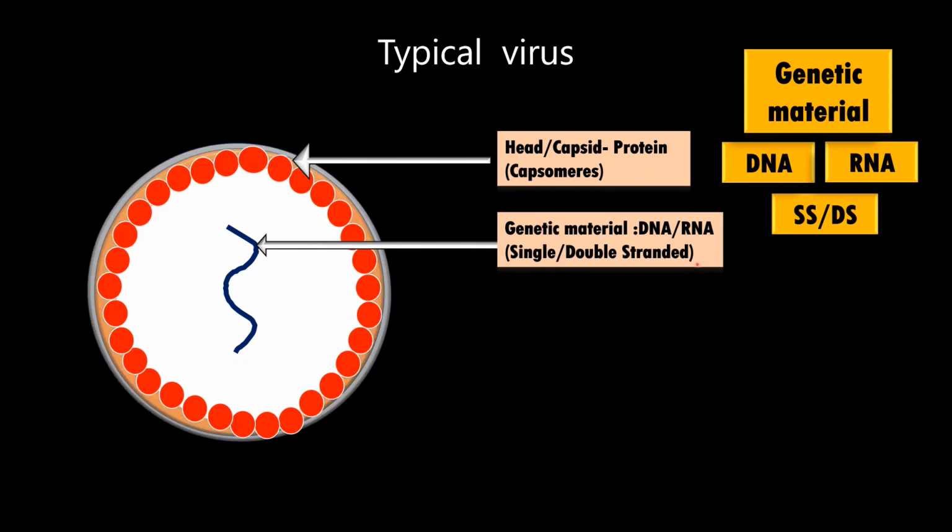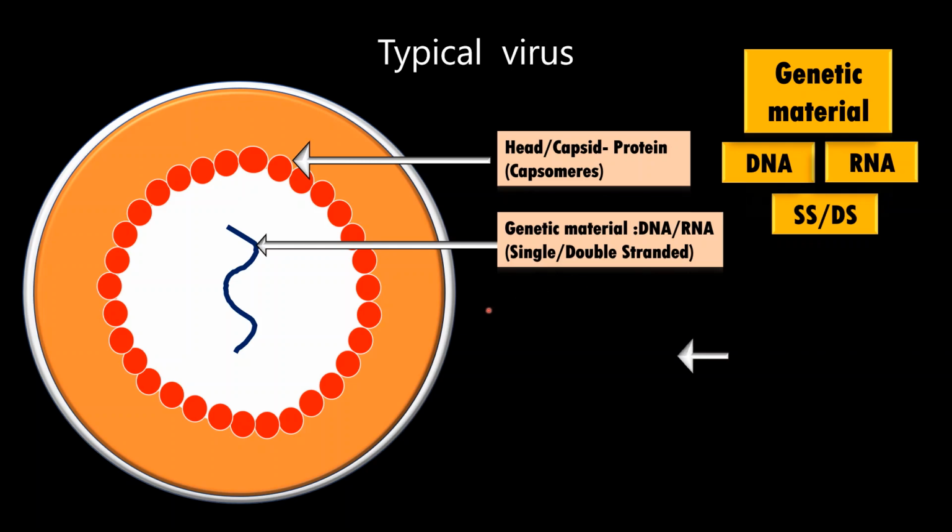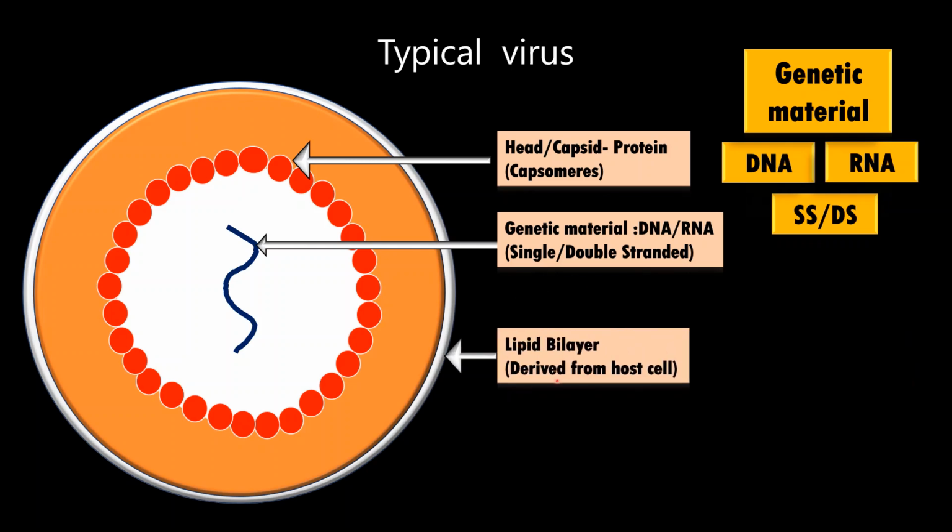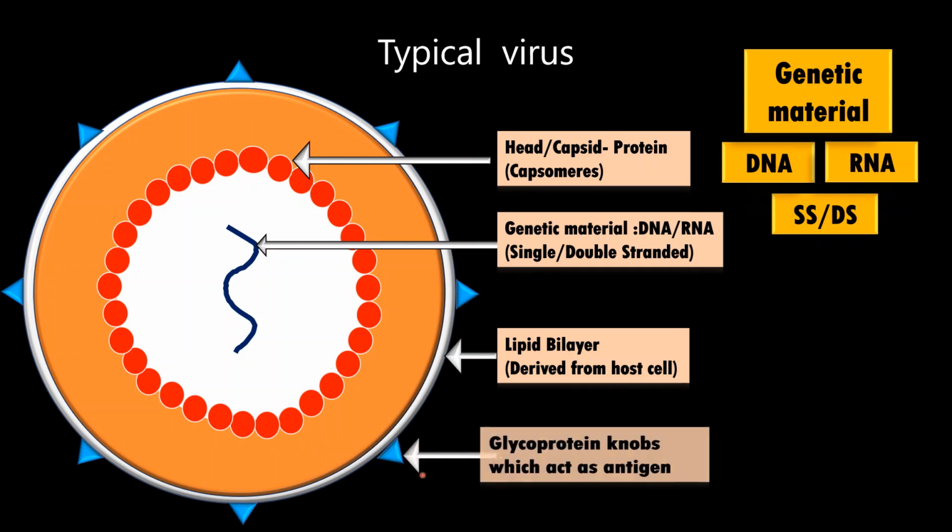Students, in some cases, the head is covered by a lipid bilayer, which usually arises from the host cell. We can see glycoprotein knobs attached to this lipid bilayer. These glycoprotein knobs act as antigens against which our body produces antibodies.